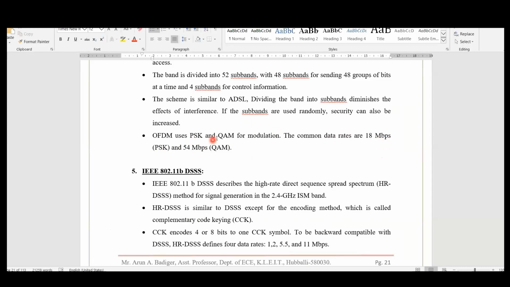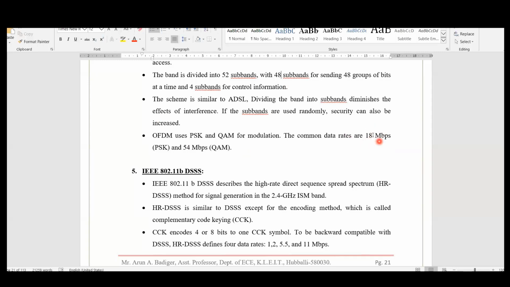It is nothing but QAM or 4 PSK, that will give you 4 quadrants, each quadrant of 2 bits. Instead of 1 bit, we'll get 2 bit data. Therefore, your data is doubled, right? Instead of 11, approximately we'll get 22 Mbps.